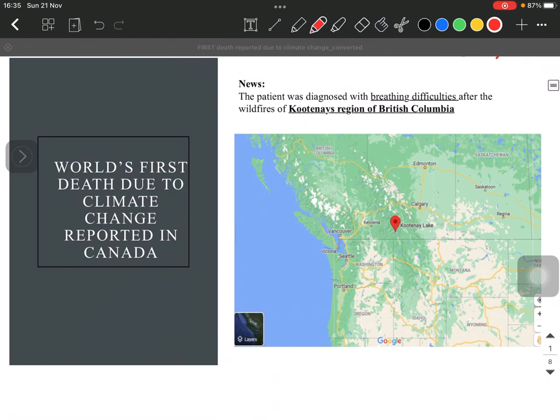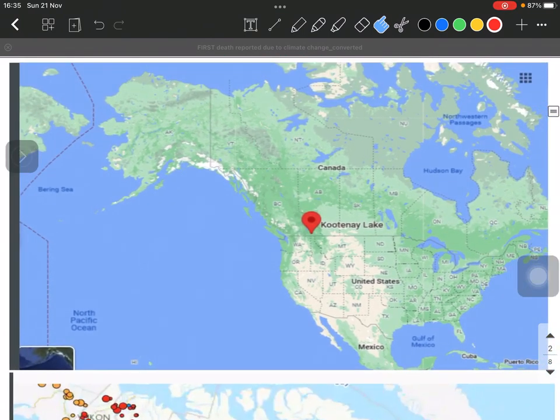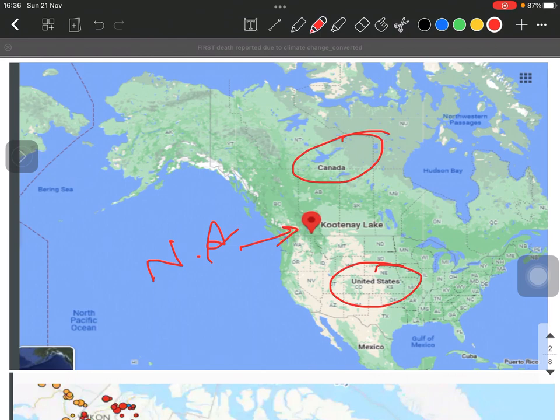Recently, there was a news about a patient who had been diagnosed with some breathing difficulties, and this happened in Kootenay regions of British Columbia. So now this British Columbia, let's get into the maps, and I'll try to show you the map. So this is Canada, right? And this is our United States. So basically this area comes in the North American region, and it is on the western side of the North